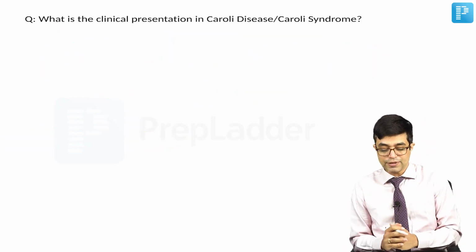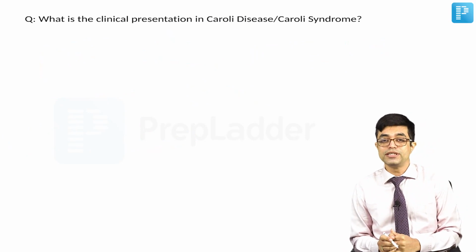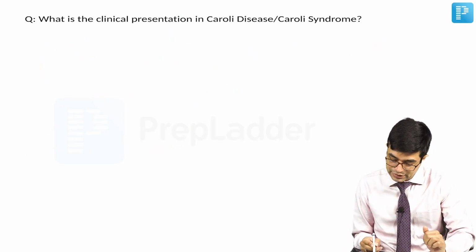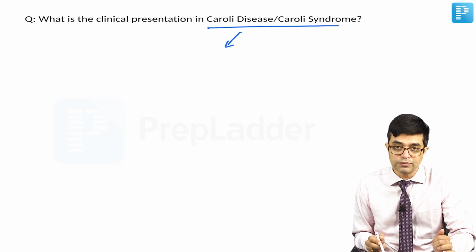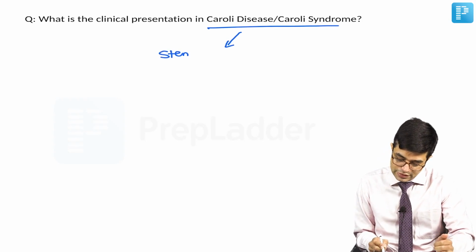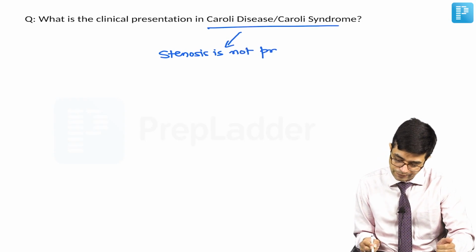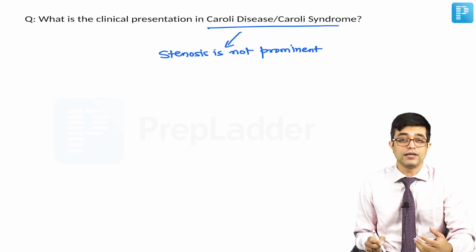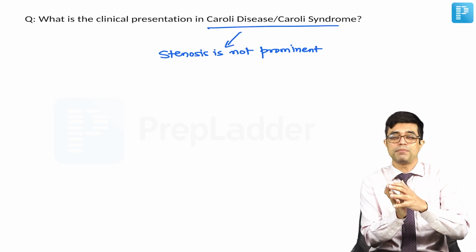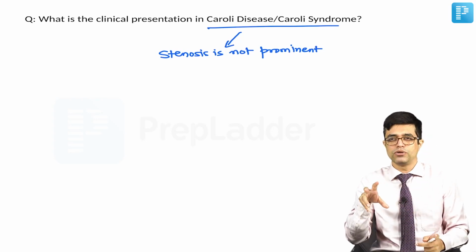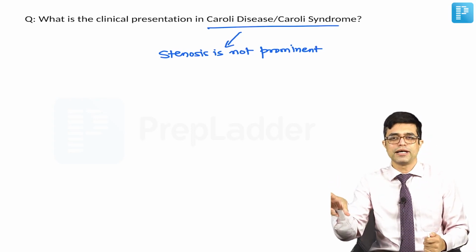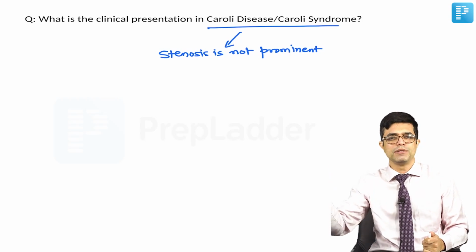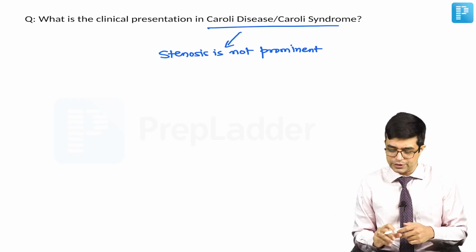Now, what is the clinical presentation in Caroli disease or Caroli syndrome? You need to remember that in Caroli disease or Caroli syndrome, the stenosis is not prominent. So, because stenosis is not prominent, the features will not present in the form of obstruction-like features like failure to thrive, fat soluble vitamins not getting absorbed, those features will not be there.